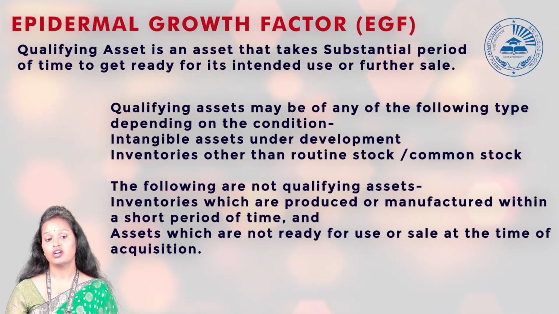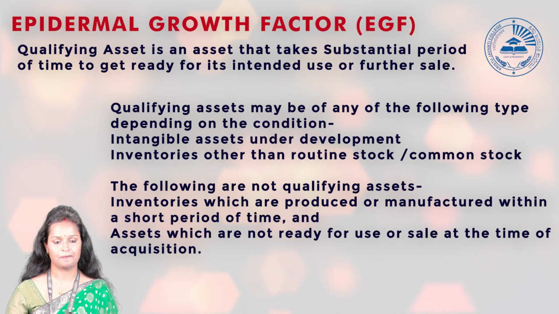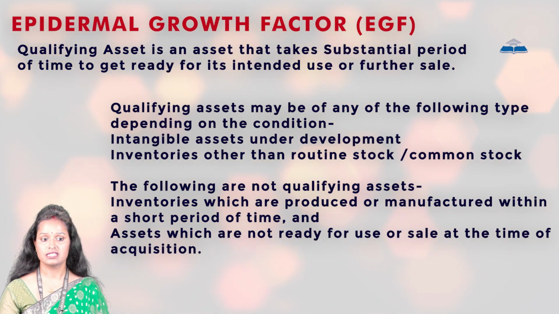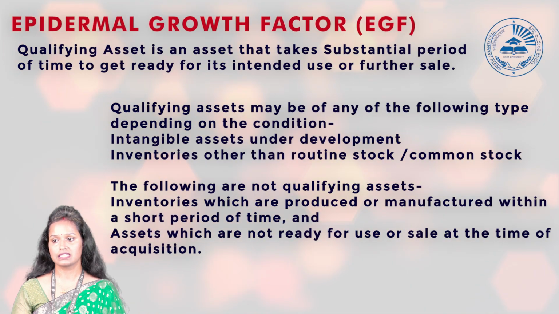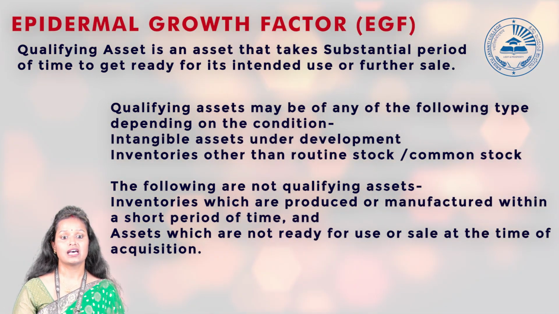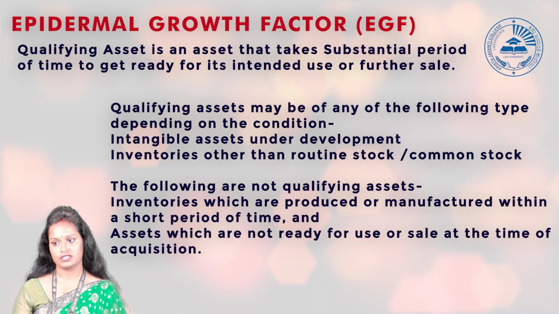Now, what could not be a qualifying asset? Inventories which are produced or manufactured within a short period of time are not qualifying assets. If we are taking any loan for the same, and any borrowing cost is incurred, that will not be capitalized. Then, assets which are ready to use or sale at the time of acquisition are also not qualifying assets.